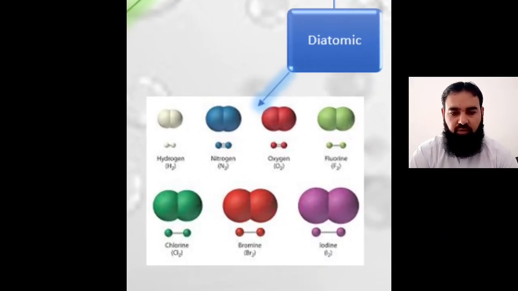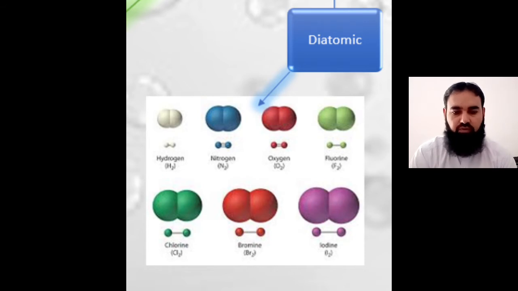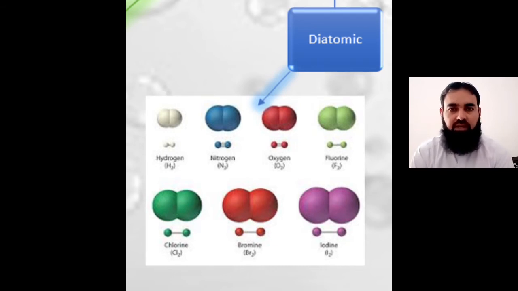In the class of diatomic molecules, a common example is hydrogen. So hydrogen gas exists in nature in the form of H2 molecule. There are two hydrogen atoms in one molecule of hydrogen. Hydrogen atom cannot exist independently in nature in the form of an atom like H. It always makes a bond with another hydrogen atom. So two hydrogen atoms combined together form a molecule, and the molecule is capable of independent existence in nature.